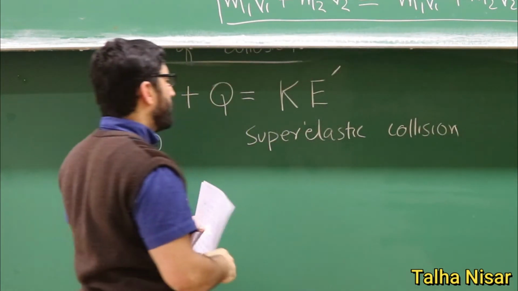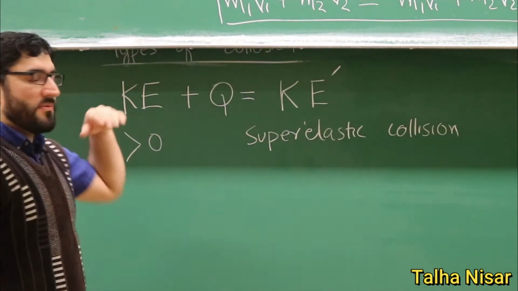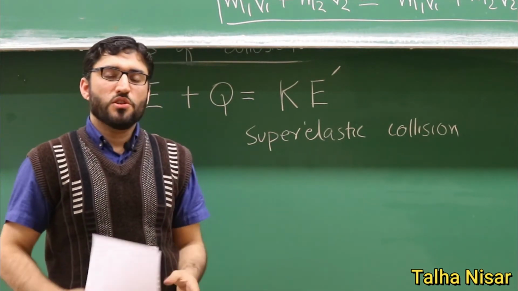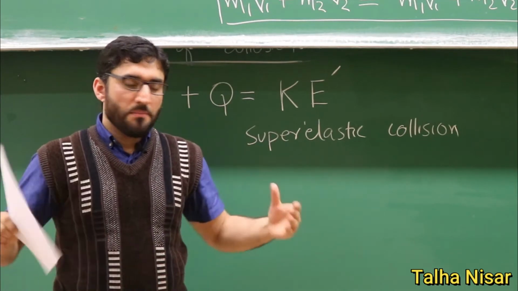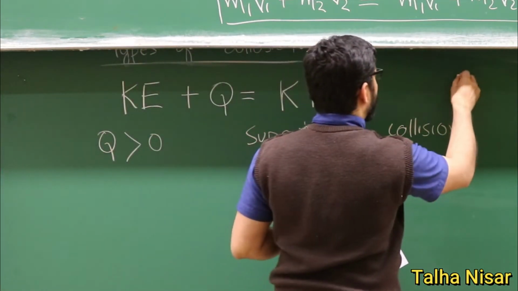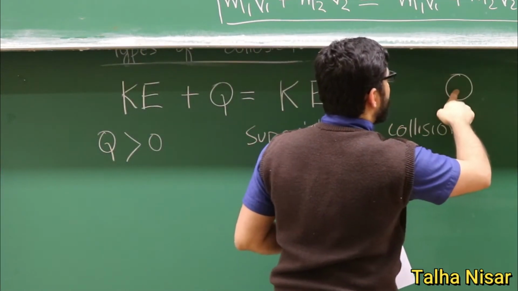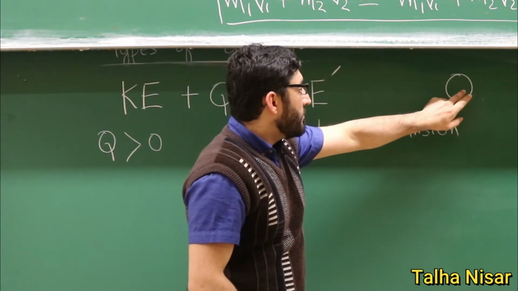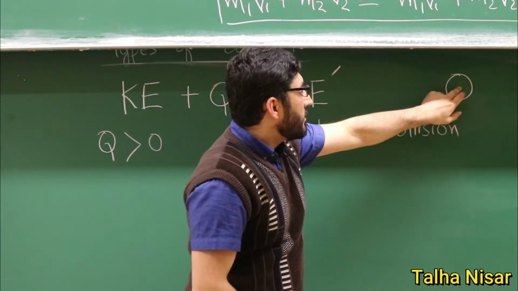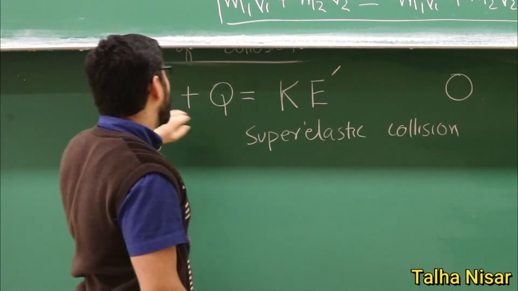An example of this type of collision, or this type of interaction, is explosive materials, because initially we have an explosive material. Before the explosion, the velocity is zero, which means that the kinetic energy is zero.